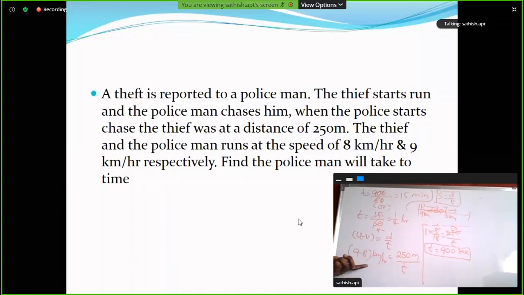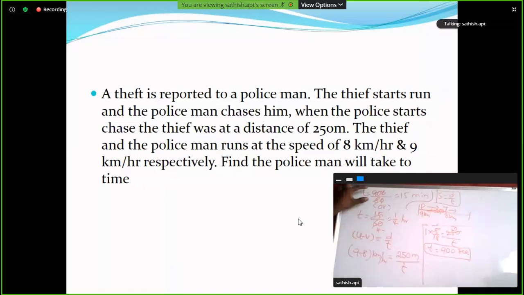So the distance is 250 meters by t. The relative speed is u minus v, clear? 9 minus 8 kilometers per hour. Here the distance is in meters, so convert it into meters per second, multiplied by 5 by 18. It is equal to 250 by t. So t is equal to 900 seconds.